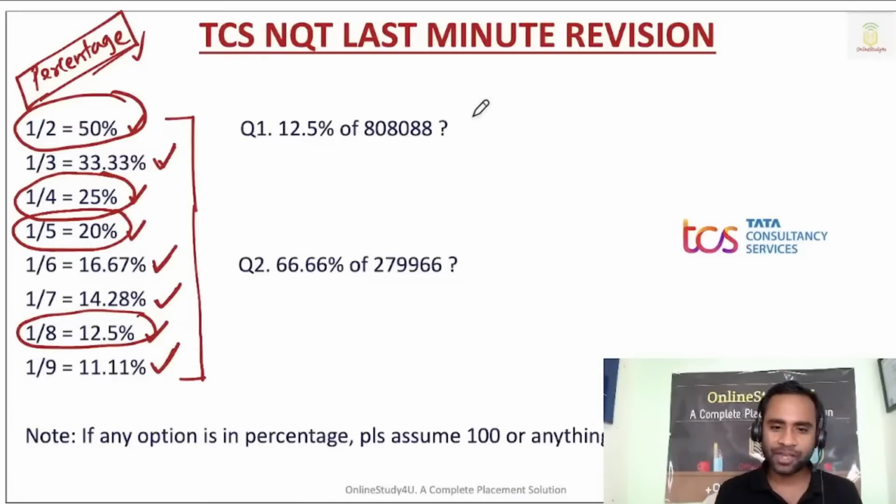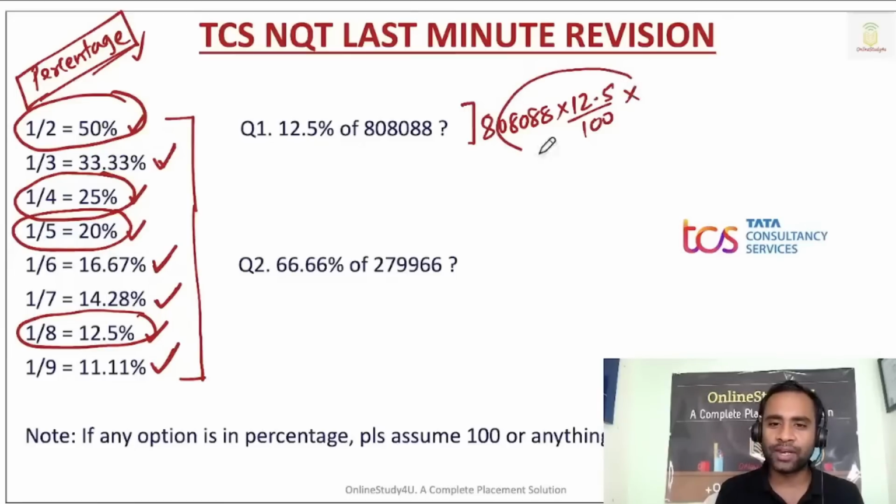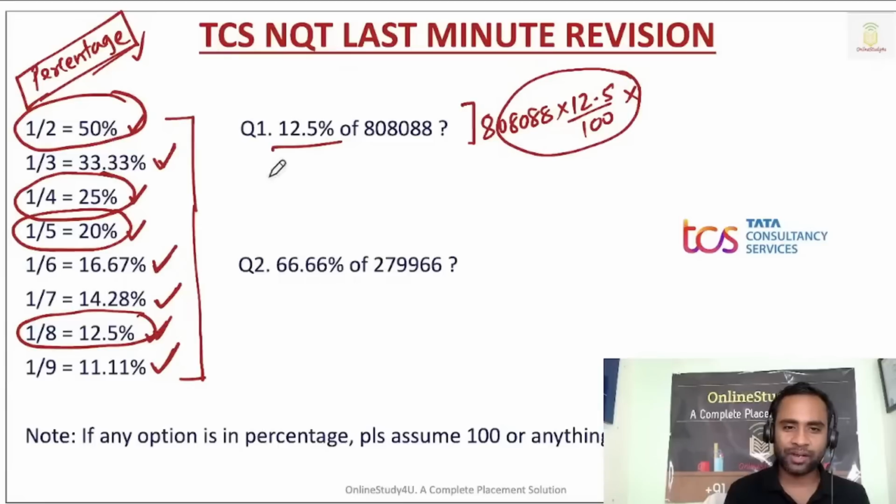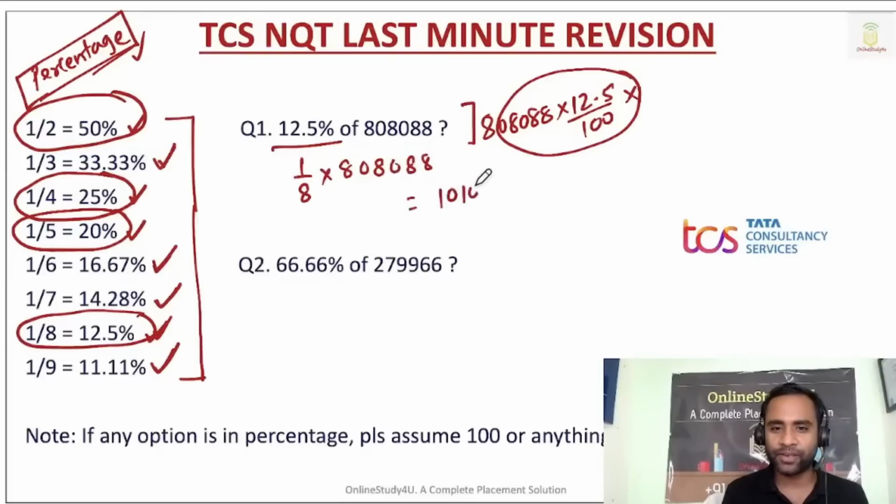Now, if somebody asks you to calculate what is 12.5 percent of 808088, many of you will start doing 808088 into 12.5 divided by 100, and then you will get stuck in solving this. Now 12.5 percent is nothing but 1 by 8, right? So 1 by 8 into 808088.